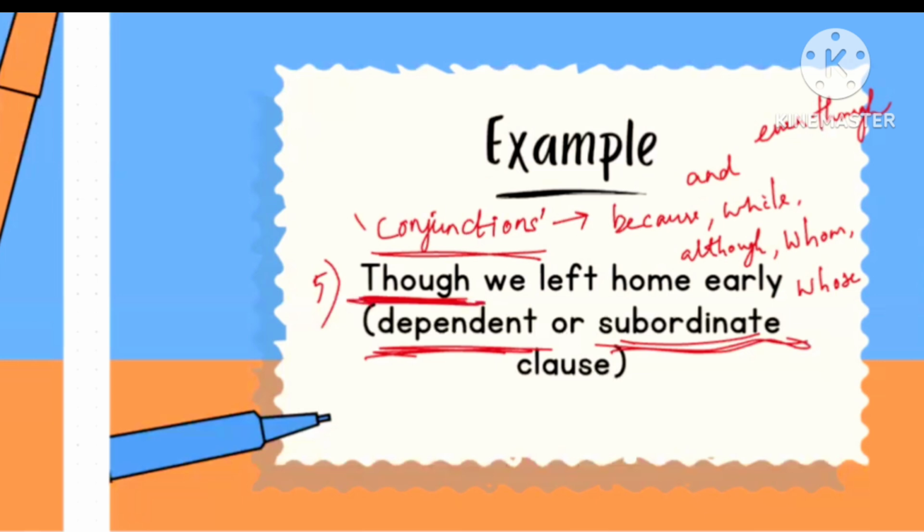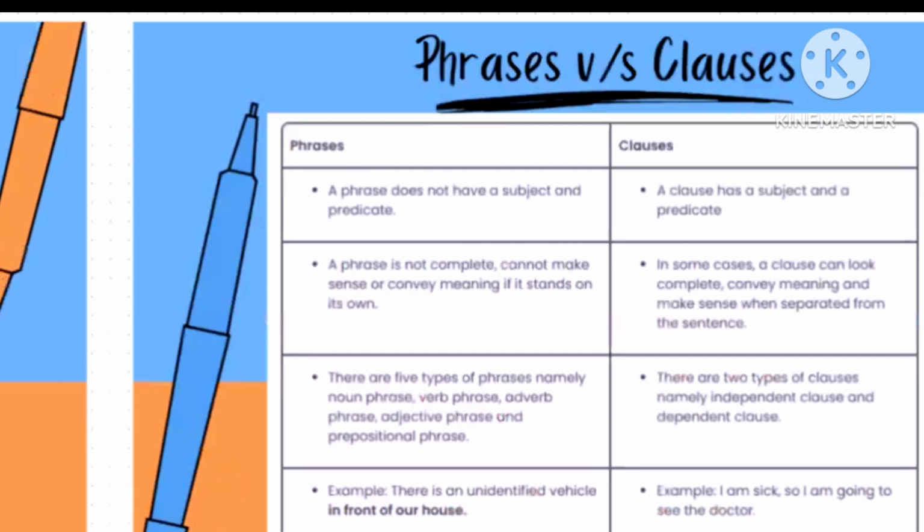But if I only tell the first part of it, though we left home early, it looks incomplete, right? So the sentence is incomplete. It is not complete and it does not convey the full meaning. That's why it is called a dependent clause, dependent or subordinate. Okay. So this is the comparison of phrases and clauses.